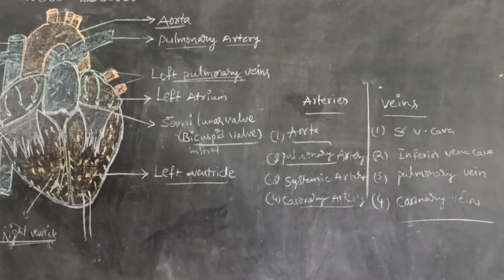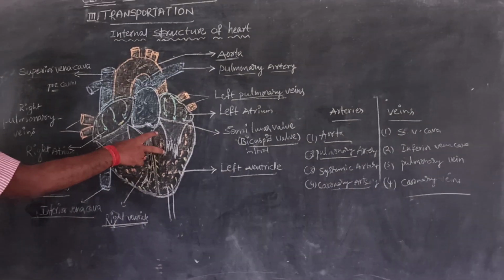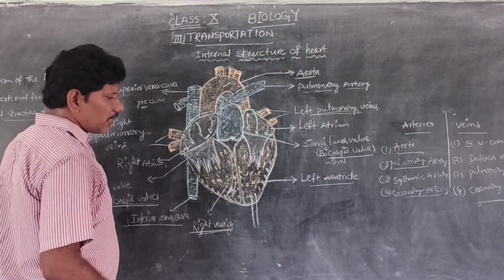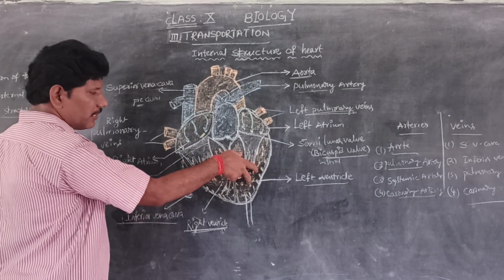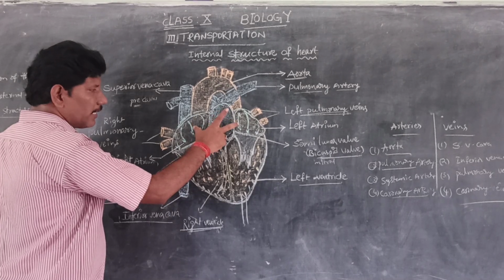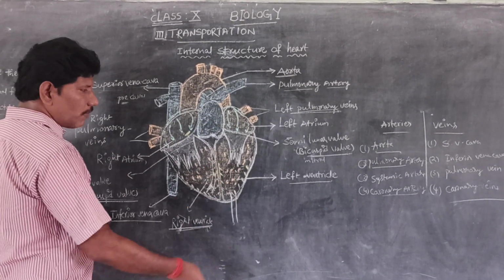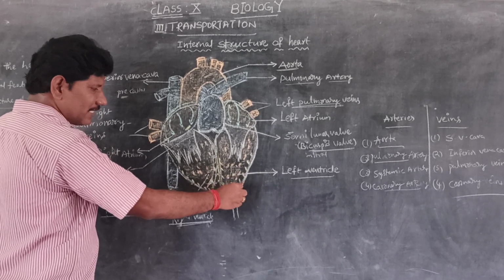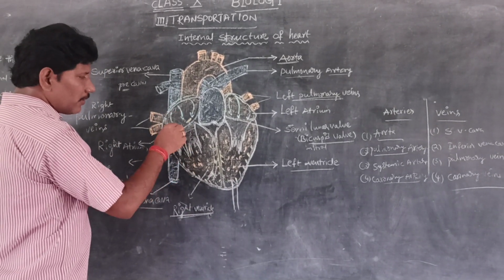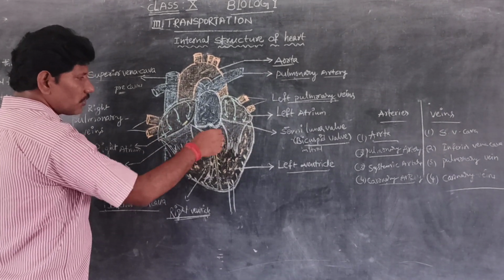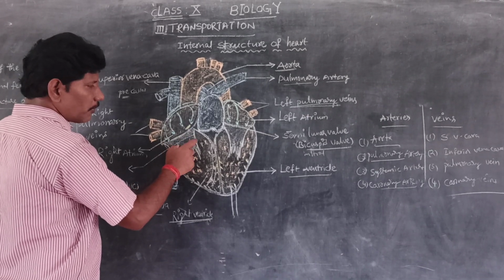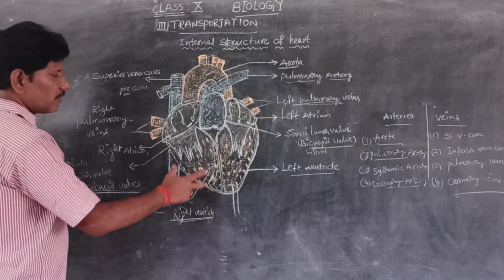Coming to the observation of the human heart, the right side is bigger than the left side. Compared to atria, ventricles are more thick. The walls of the ventricles are thicker than those of the atria, because the blood enters the ventricles with force, so the walls protect them like guards.